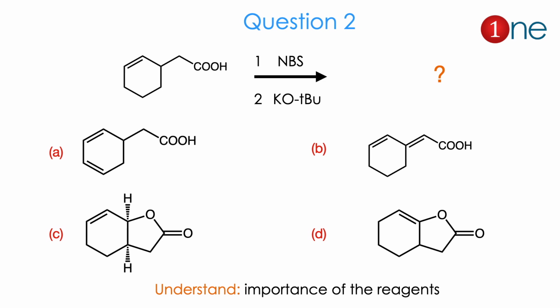Then question number 2, where cyclohexyl carboxylic acid is given and the reagents are N-bromosuccinimide and the bulky base potassium tert-butoxide. The answers are like a conjugated form inside the ring, as well as outside the ring, or stereospecific addition. So which will that be? Here you have to know the importance of the reagent.